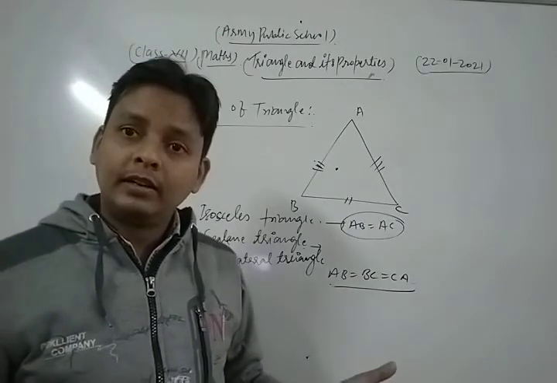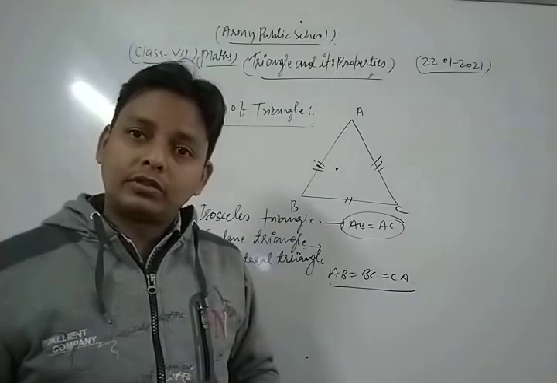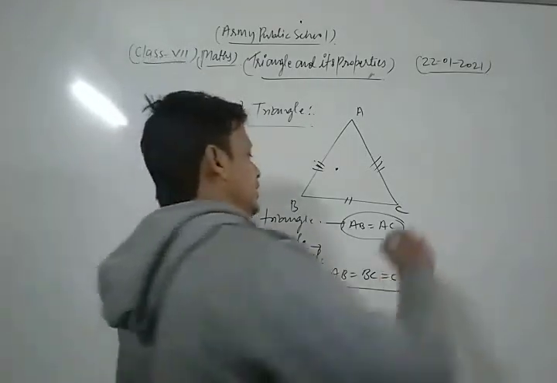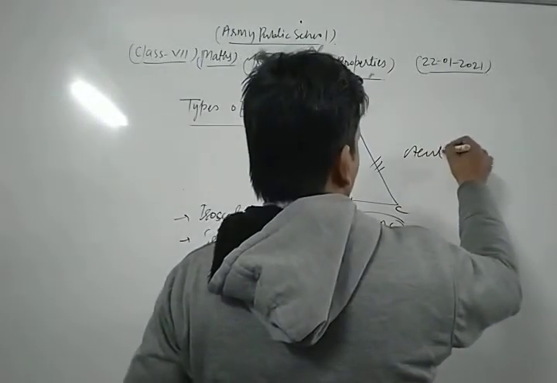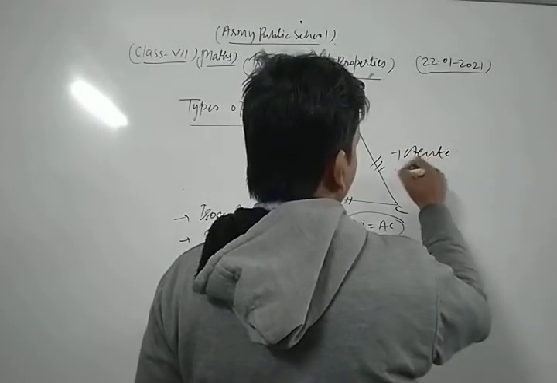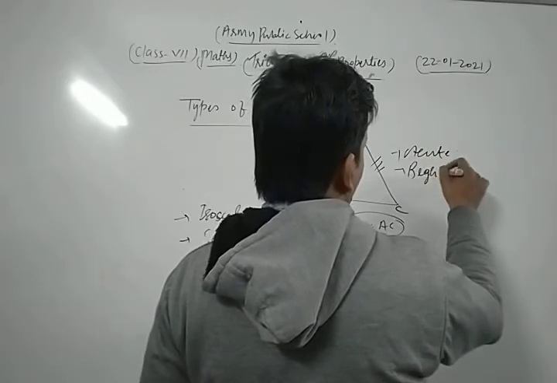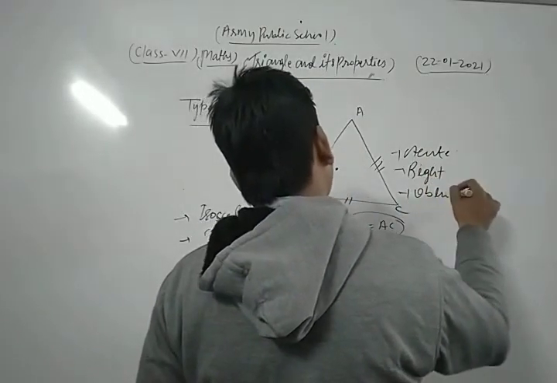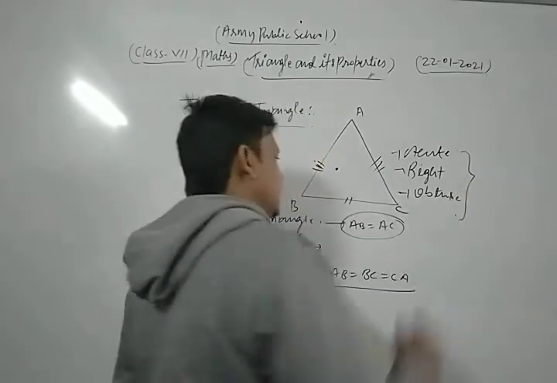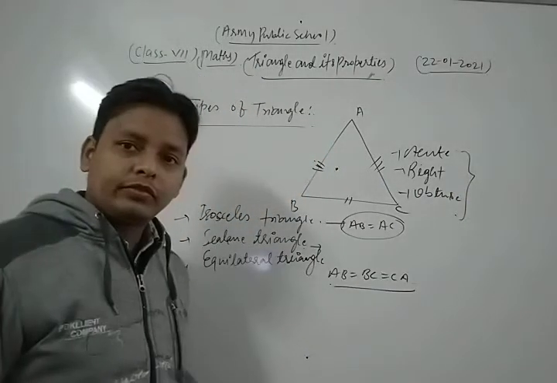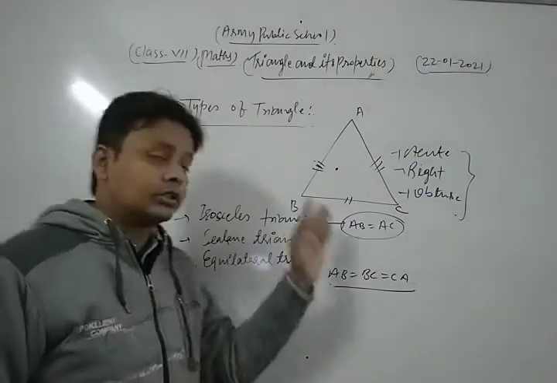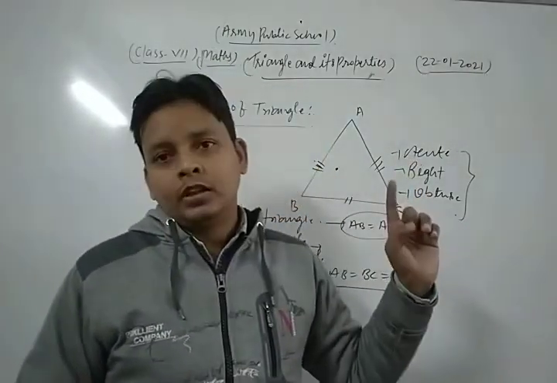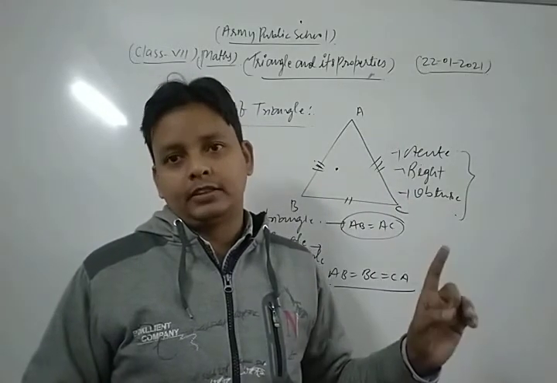So on the basis of sides there are three types of triangle. Now on the basis of angle there are also three types of triangle. First one is the acute angle triangle, right angle triangle, and obtuse angle triangle. On the basis of sides there are three types of triangle, and on the basis of angles there are three types: acute angle triangle, right angle triangle, and obtuse angle triangle.